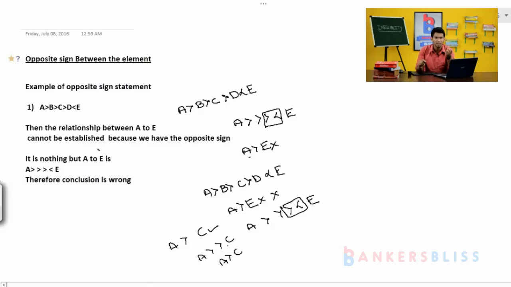One is common, the second one is opposite sign, the third one is to cancel the is equal to. Why do we have to cancel the is equal to? Because I'll just write here for your understanding: C is equal to D. I told you in an early stage, cancel is equal to. Why? C is equal to D, suppose C is equal to 50 and D is equal to 50. Then 50 is equal to 50. If I interchange D here, D is equal to C, then C is equal to D. So that is the reason I cancel the is equal to. Later, in the next part, we can easily understand why we have to cancel the is equal to.